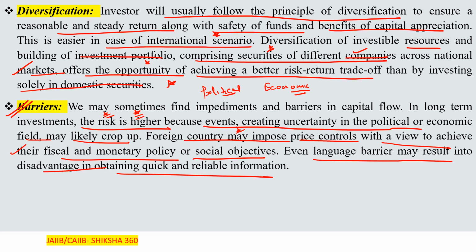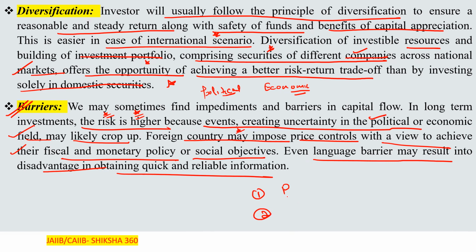So in the examination, if they ask a question regarding what the barriers are, definitely you will get this type of question. So what are the barriers here? First one, uncertainty in the political or economic field.